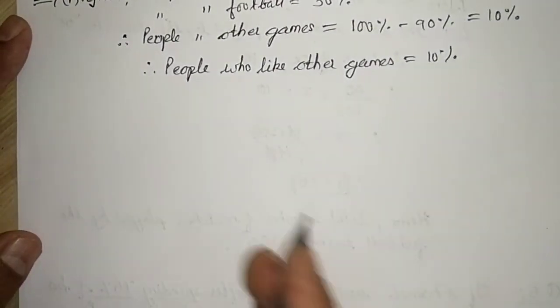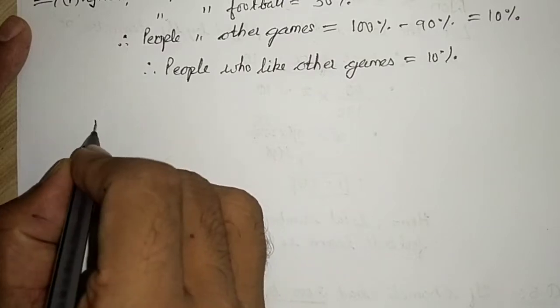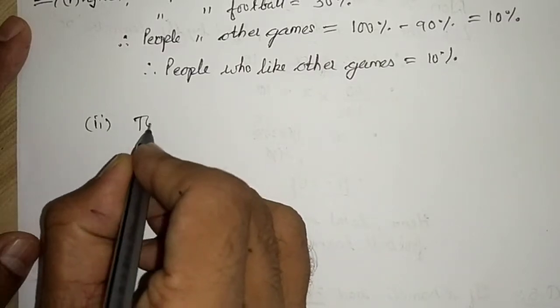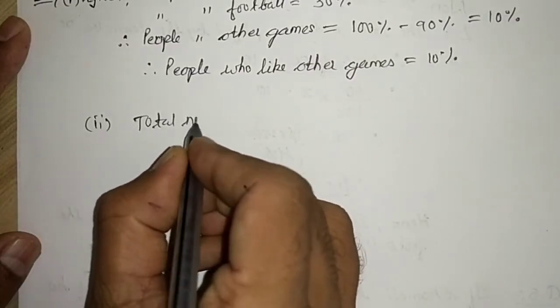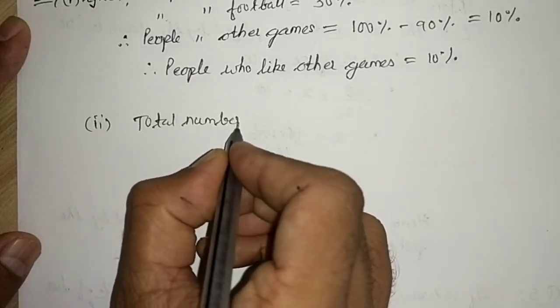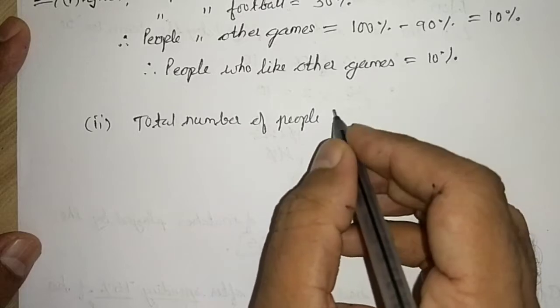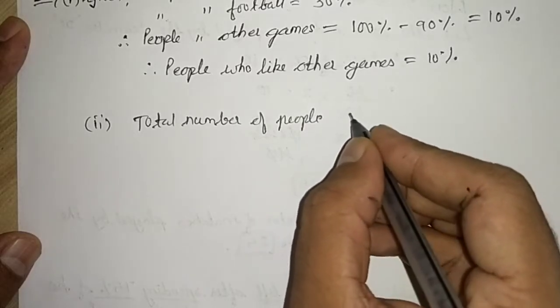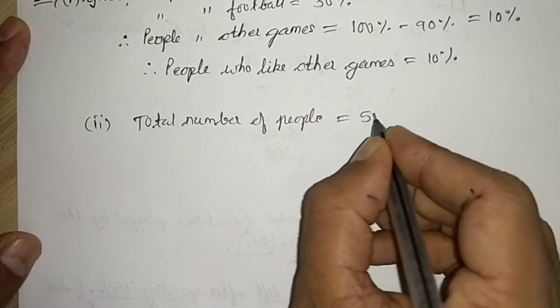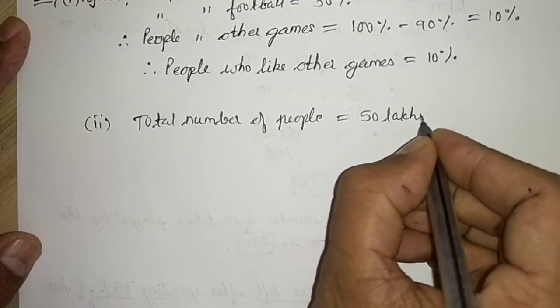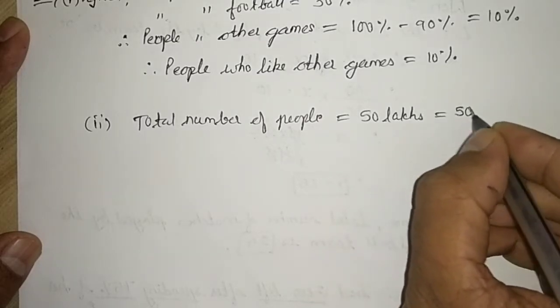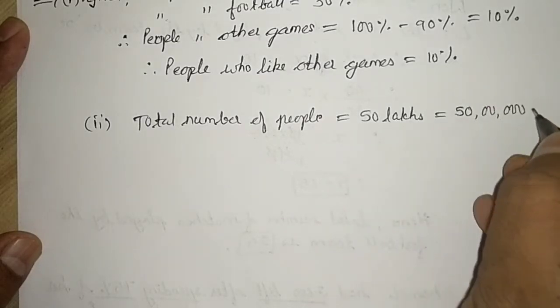So what they have given us, we will write: total number of people is equal to 50 lakhs.